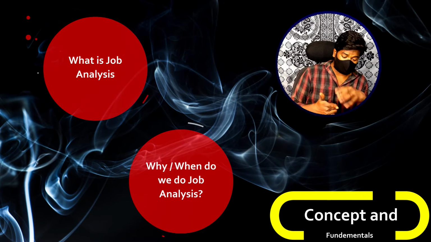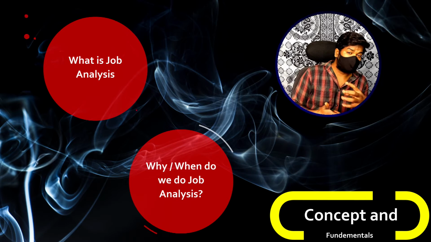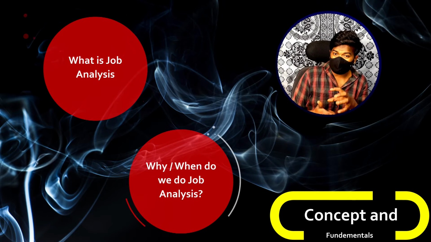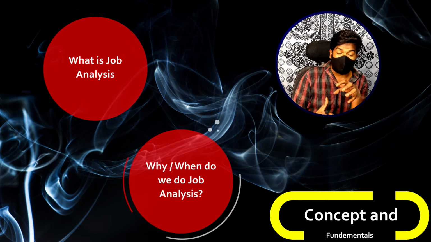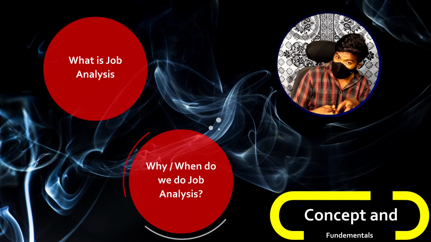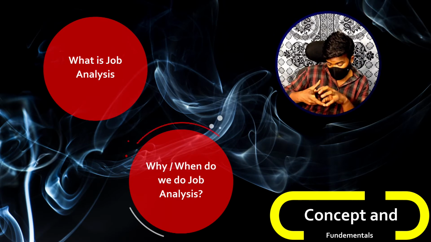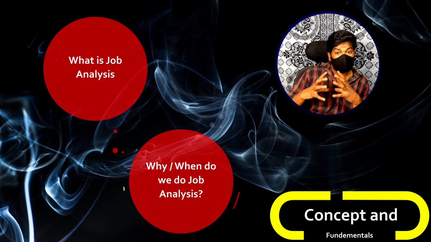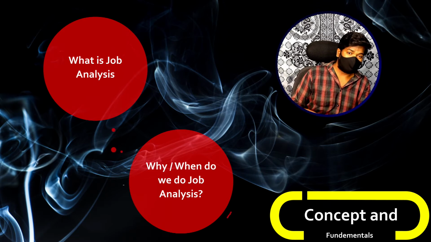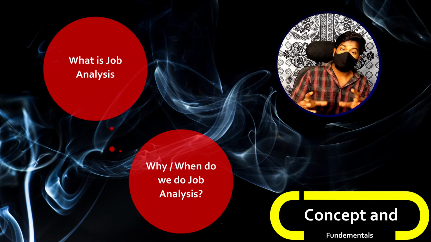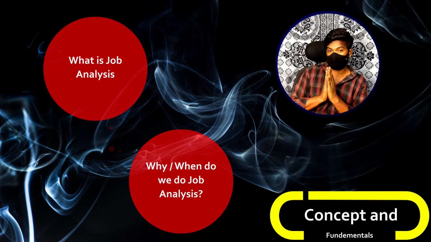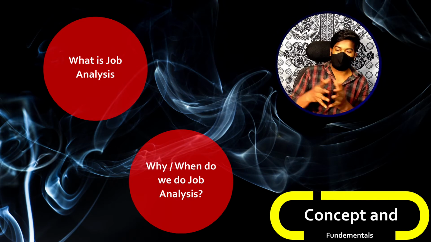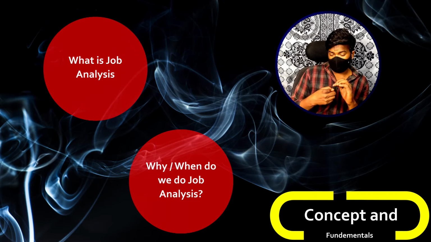This piece of information, called job description, describes the roles and responsibilities of the job. Next, we have a different component called job specification. Job specification gives out the minimum requirements that a person needs in order to perform those roles and responsibilities. For example, let's take the same job, HR manager. We just saw the job description: the roles, responsibilities, duties to be performed. Let's look at job specifications.